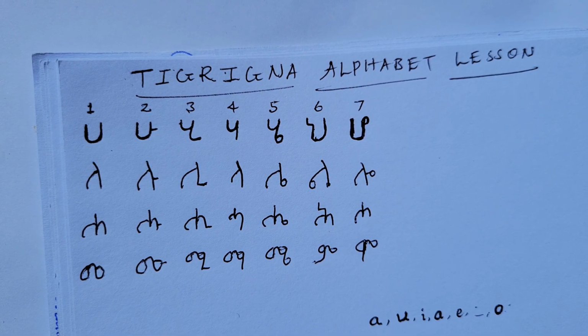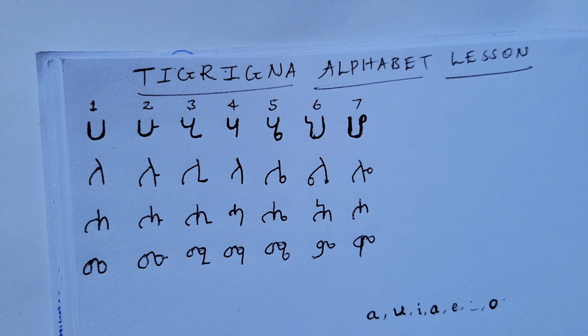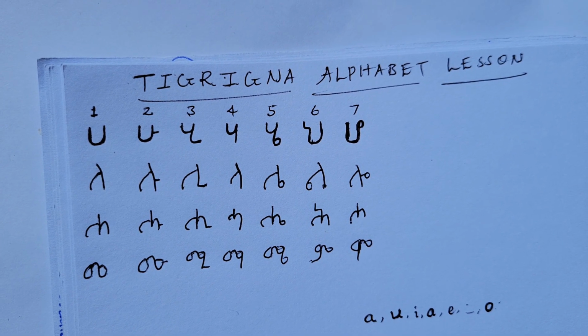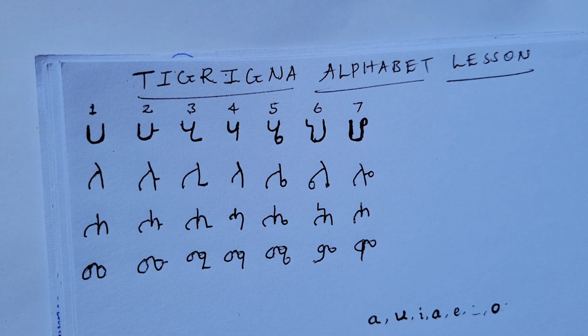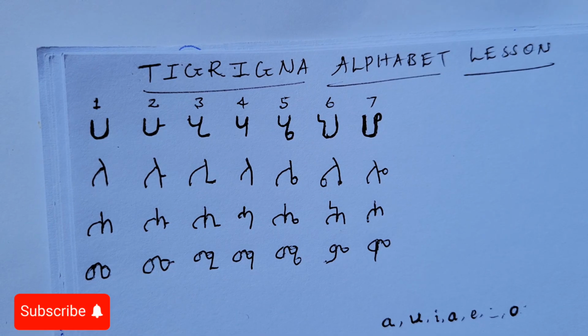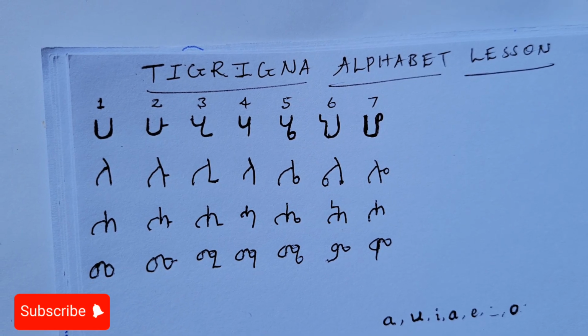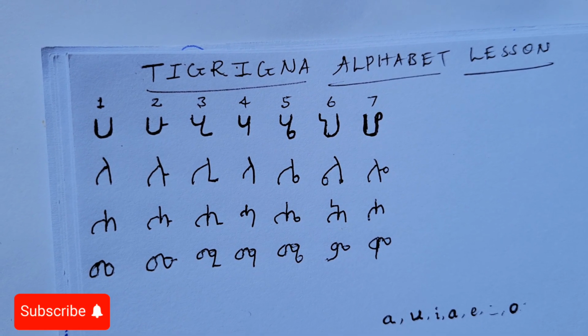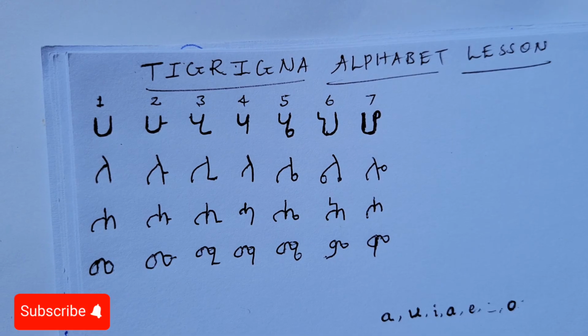Today we start at the absolute beginning, the Fidel, or the alphabet of Tigrinya. Tigrinya uses an abugida, which means each letter is a syllable with a consonant and vowel. The first four families are ha, la, ha and ma.